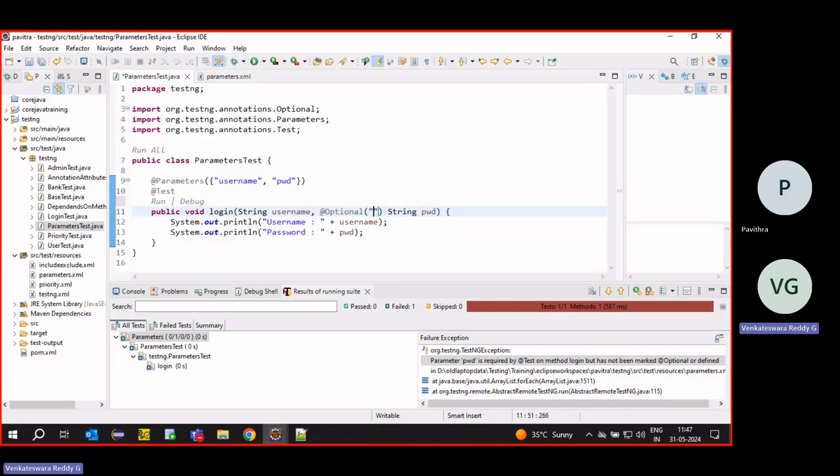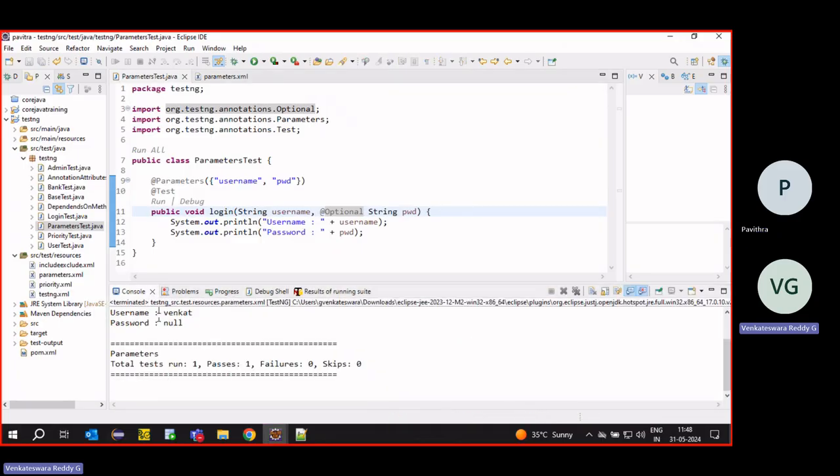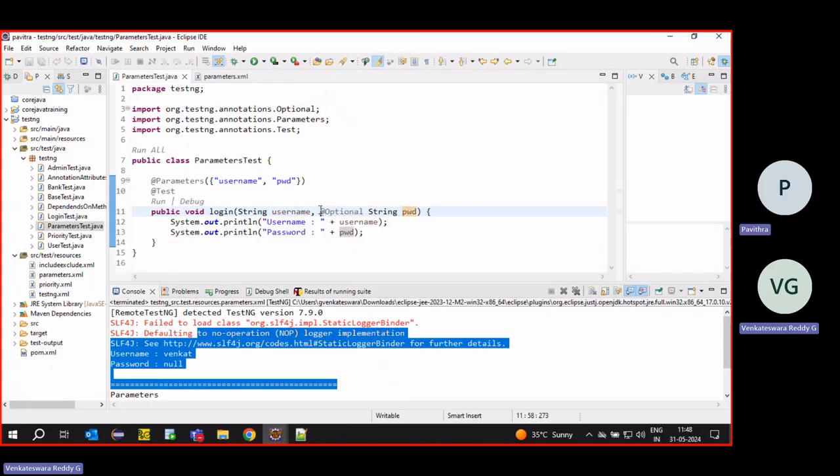If I don't pass anything, it will take whatever default value is there; the default value of a string is null. Now it is not throwing an exception because we marked it as optional. Optional means we can either pass it or ignore it. The username must be sent, though.